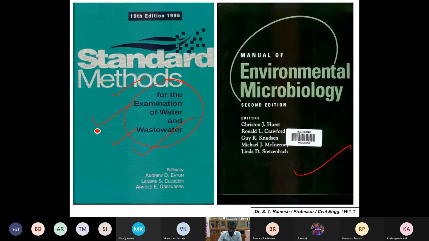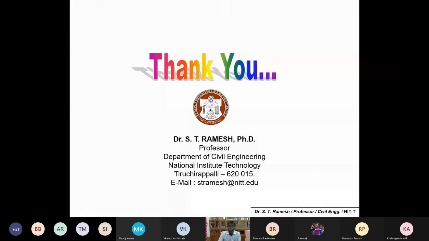And this could be a very good book for microbiology. This is not necessary from a UG point of view, but this will give you clear ideas on how to test the microbial parameters of water. Okay, so this closes the first topic of physical, chemical, and microbial characteristics of water. Is it okay?